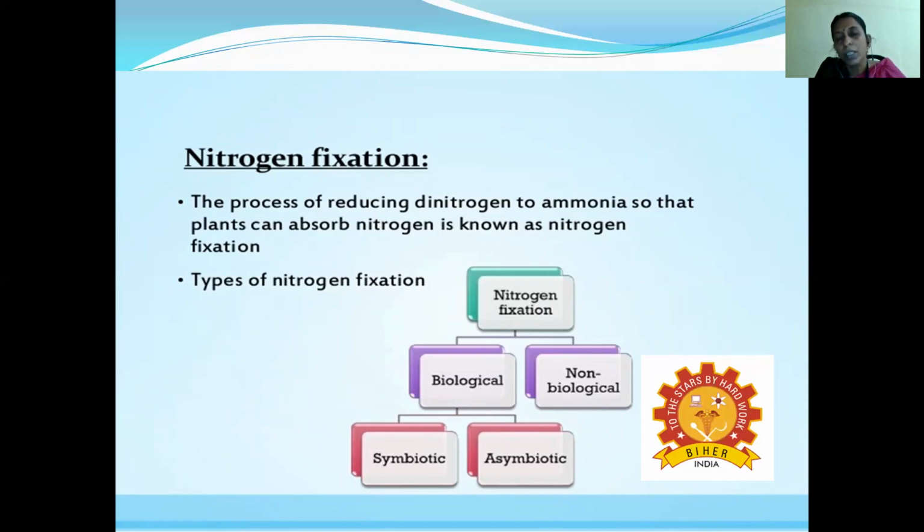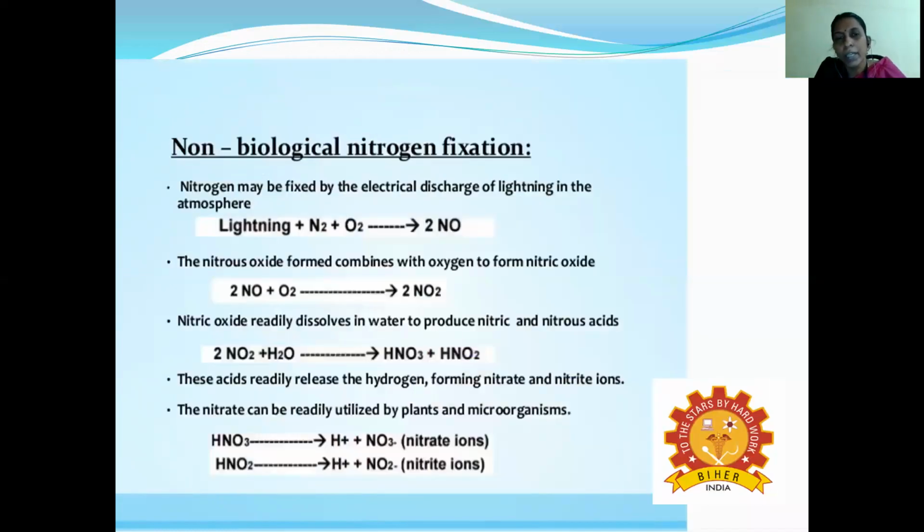And the next one is non-biological. Non-biological means that in the absence of microorganisms, physical factors such as lightning convert the nitrogen into different chemical constituents that also support the growth of the plant, and that is called nitrogen fixation. The non-biological nitrogen fixation means the nitrogen may be fixed by electrical discharge, the discharge of lightning.